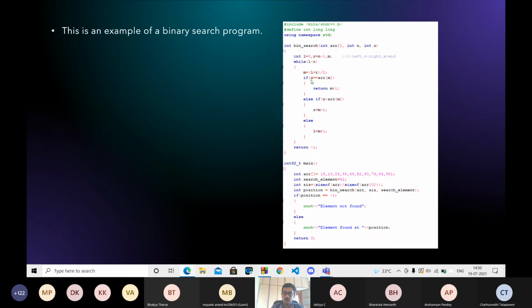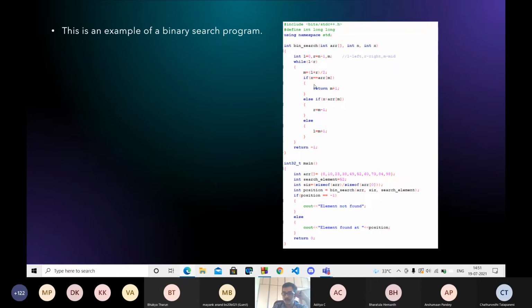Then we need to be precise about whether we want to find the minimum index of the element or the maximum possible index in the array. Depending on that, we need to remove this part of the code, X equals array of M. Even if it is equal to the middlemost element, we still need to continue checking because it may not be the only possible element. There can be more than one appearance of array of M, more than one X appearing.